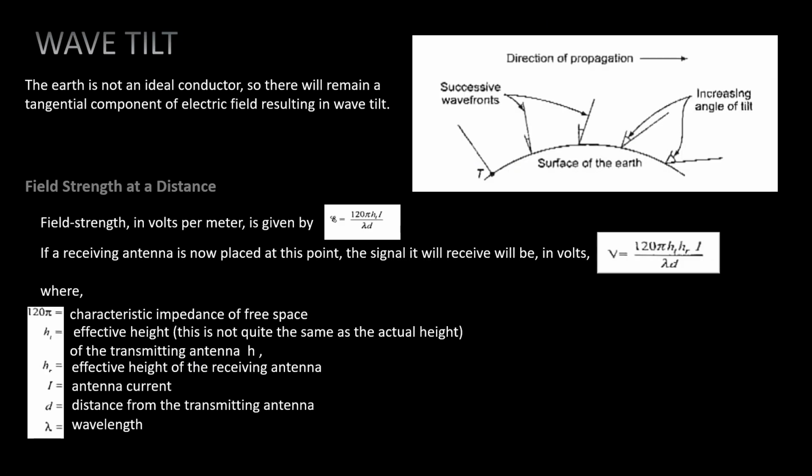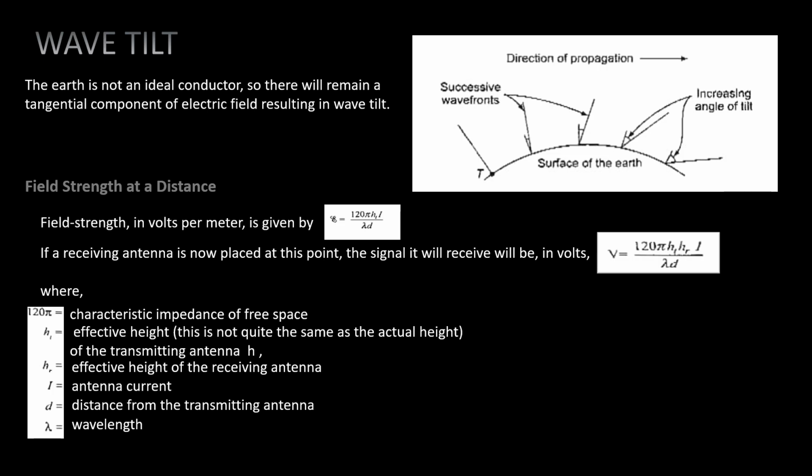Next we have wave tilt. The Earth is not an ideal conductor, so there will remain a tangential component of electric field resulting in wave tilt. It is defined as the change of orientation of the vertically polarized ground wave at the surface of the earth. This occurs due to diffraction. As you can see in the figure given, along the direction of propagation, in the wave fronts, the angle of tilt is increasing. And after some distance from the antenna, the wave lies down and dies.